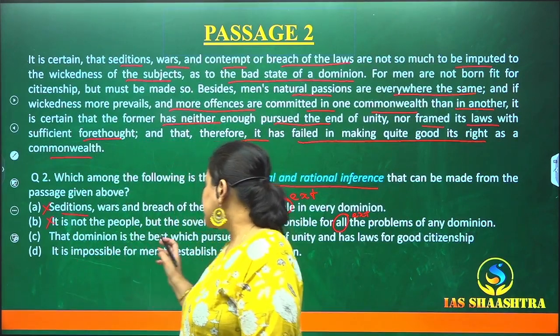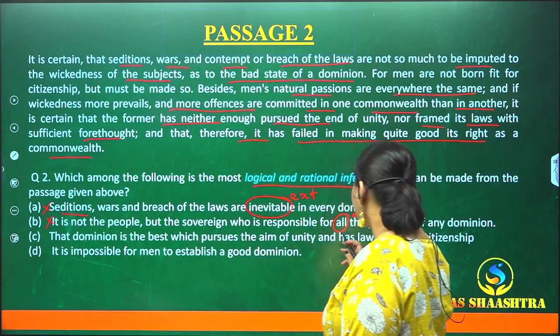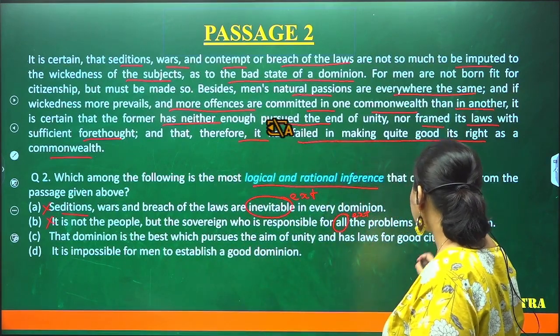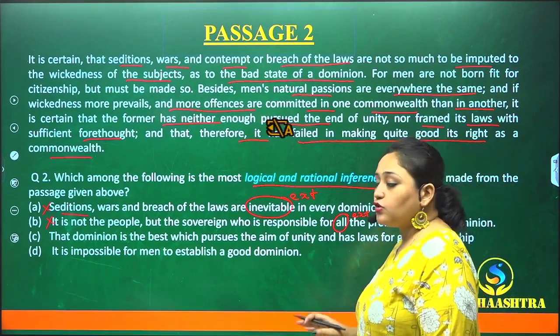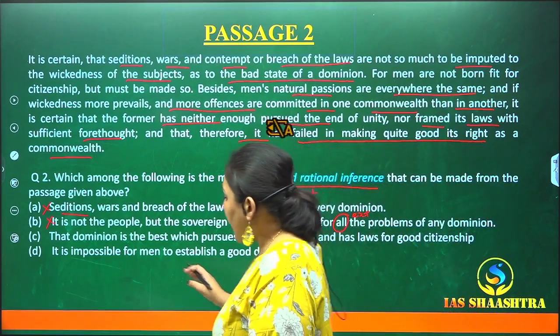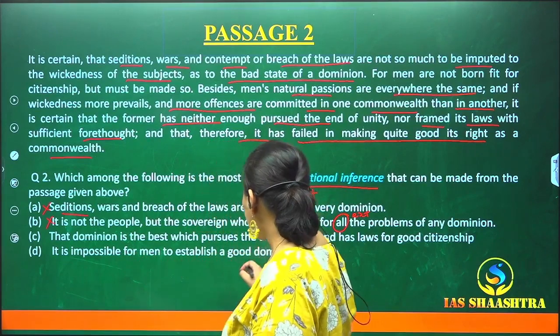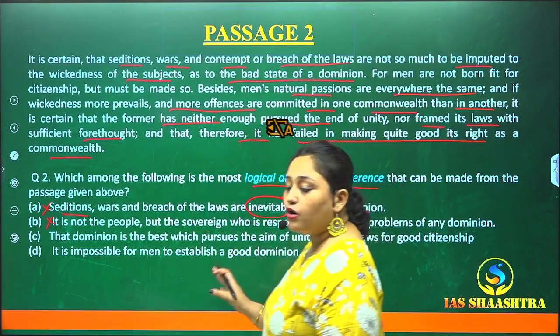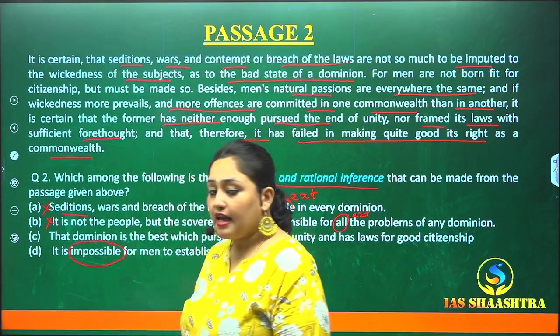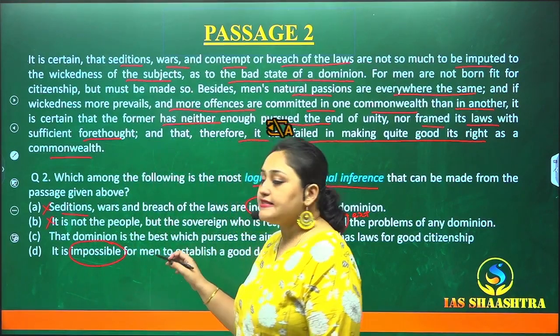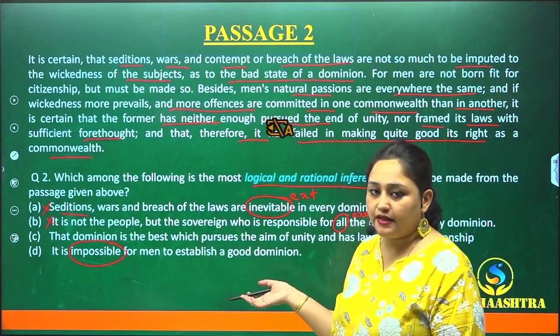That dominion is the best which pursues the aim of unity and has laws for good citizenship. We'll keep this aside. Let's go to the last point. It is impossible for men to establish a good dominion. This is also a very incorrect statement. Firstly, because it has an extreme word, impossible. It is not a right statement to say that it is impossible for men to establish a good dominion.